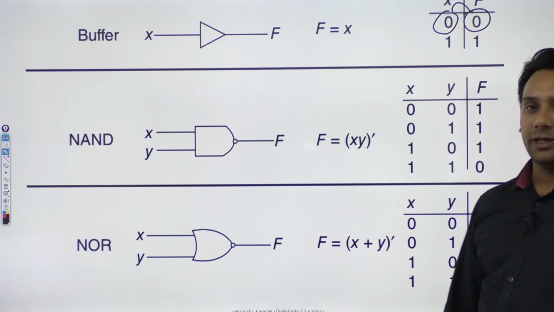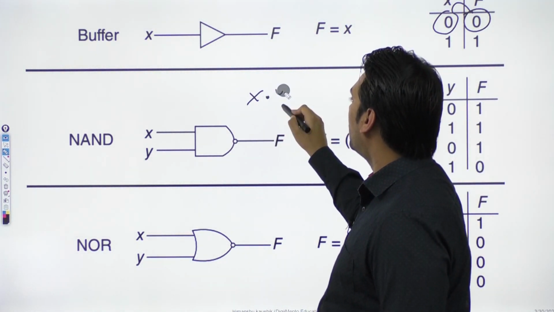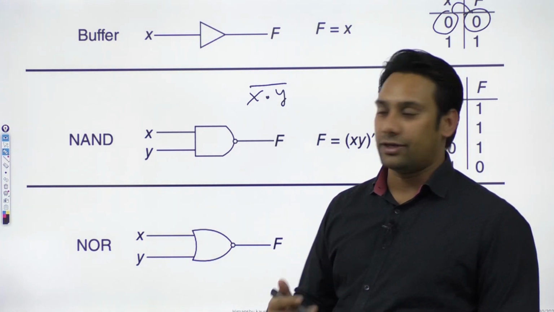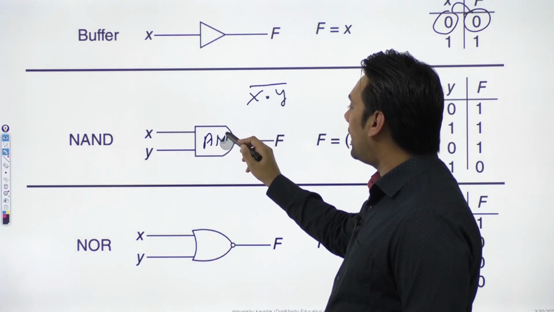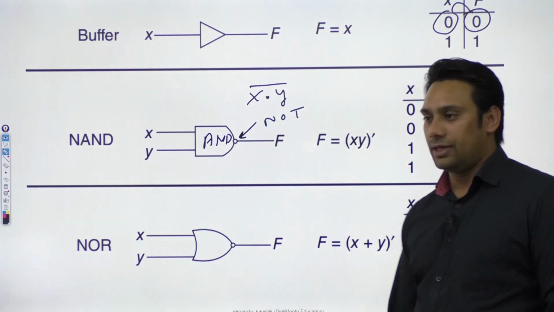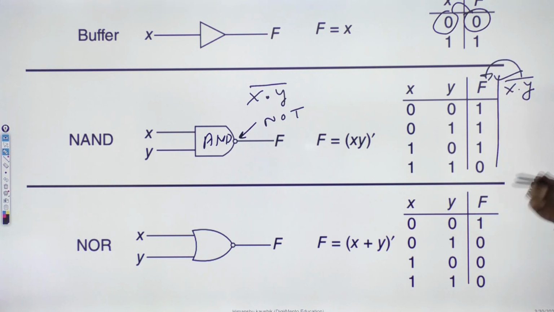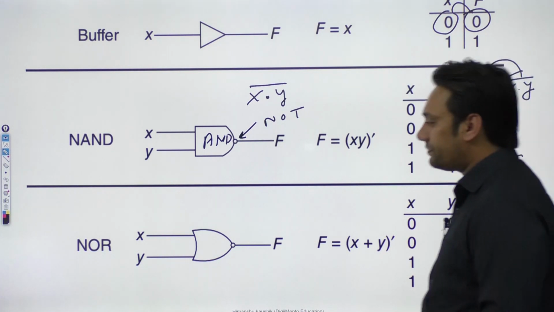Then you have the NAND operator. Now in this NAND operator, it is basically NAND is X dot Y whole complementation. It is the opposite of AND. So I just used an AND gate here, and with this AND gate I am using a NOT operator. हम AND gate के साथ एक NOT operator को use करेंगे तो हमारा बनेगा NAND gate. So all the values here, these are opposite of AND. So what I can simply do is I can take X dot Y and I can do a complement of X dot Y. So that is what the value of this function says. So AND operator was having a value 1 here and all other values were 0, but in this NAND operator only this value will be 0 and all the other values will be 1.